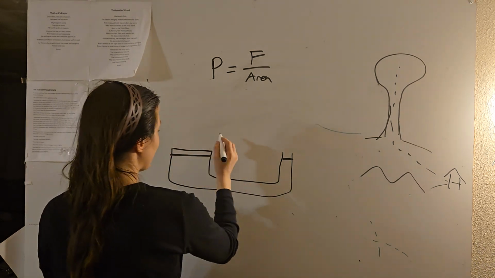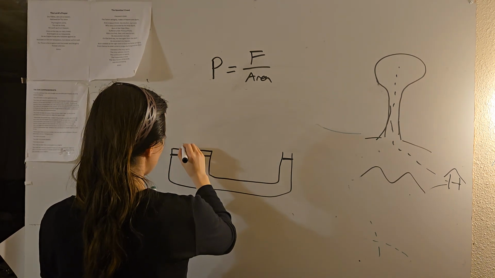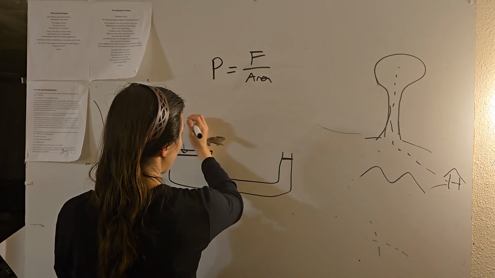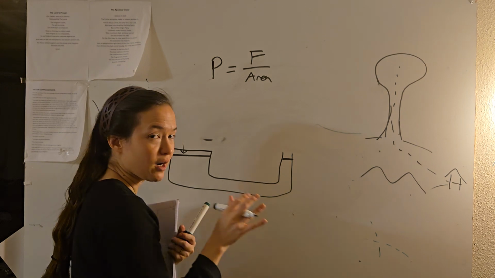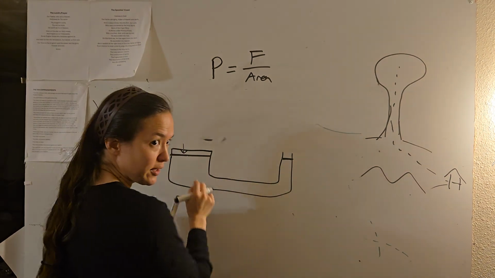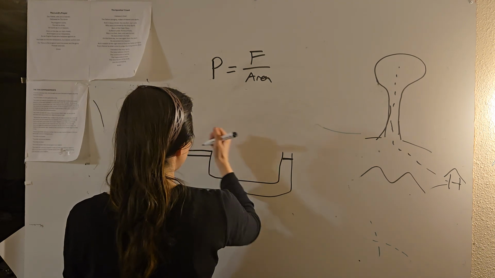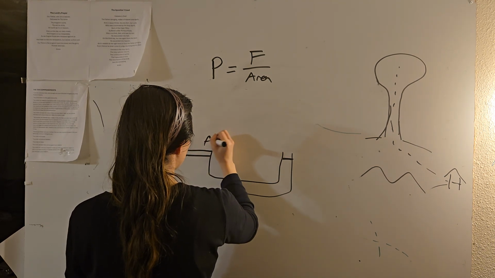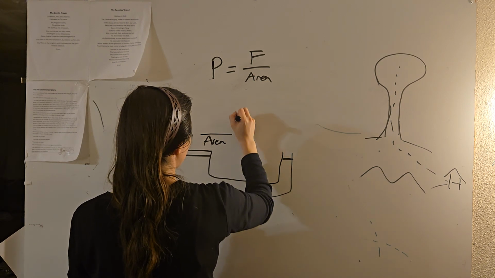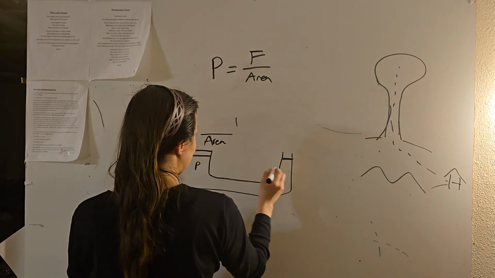Because the area here is much bigger, and because it's a liquid and liquids are almost not compressible, the pressure is going to be the same throughout the liquid. So the pressure here is going to be the same as the pressure here.